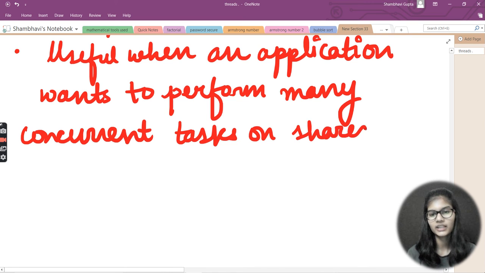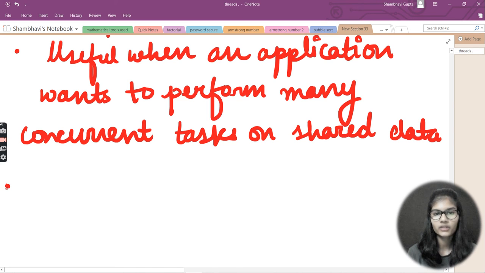So the main use of threads is that they are useful when an application wants to perform many concurrent tasks on the shared data. In that case, threads are mostly used.